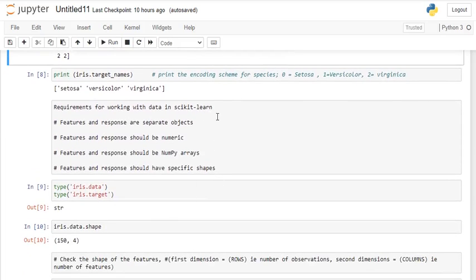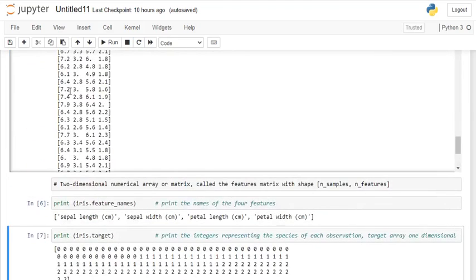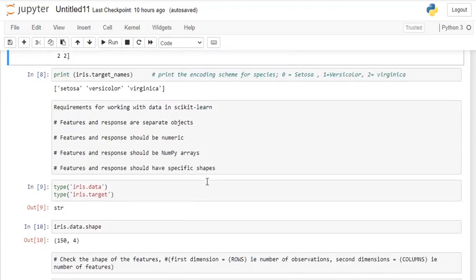And the requirements for working with scikit-learn: features and responses are separate objects, and features means all the columns and responses means observations, the rows. Features and responses should be numeric, and they are numeric, and features and responses should be NumPy arrays. We converted one into a two-dimensional array, and one is a one-dimensional array. We have converted it by using NumPy. Features and responses should have specific shapes. It has got some shape.